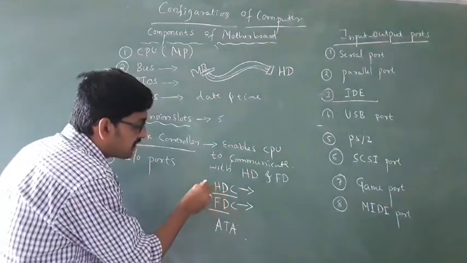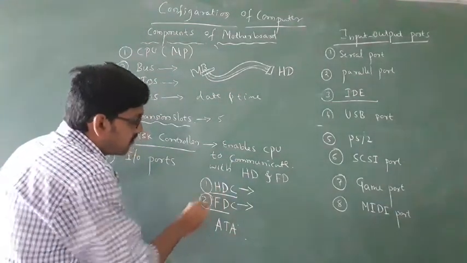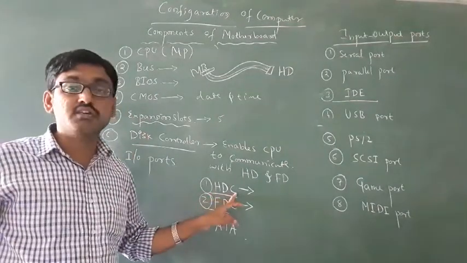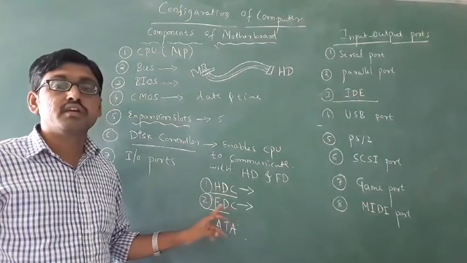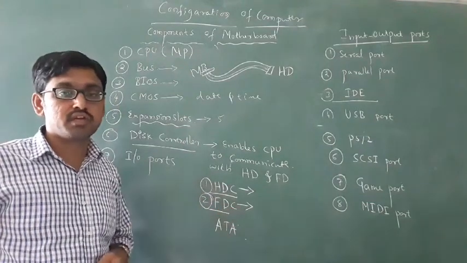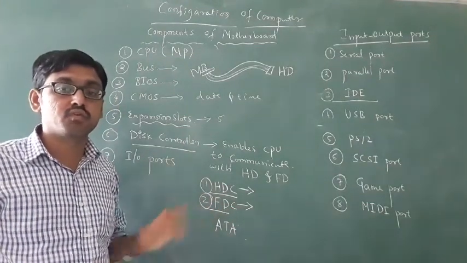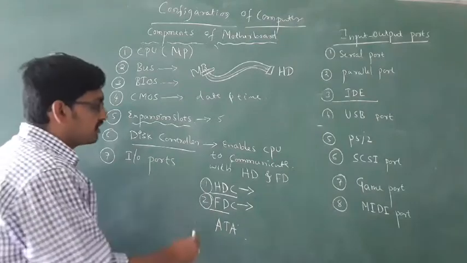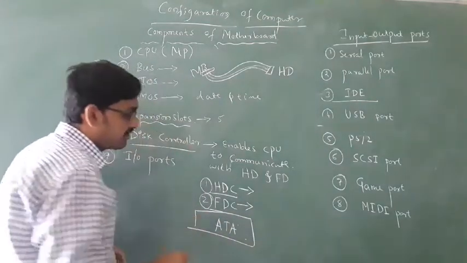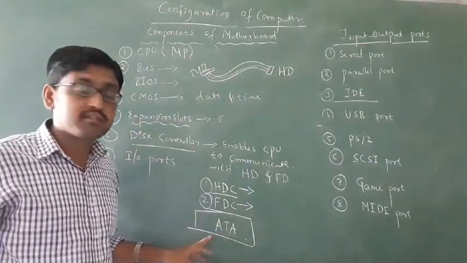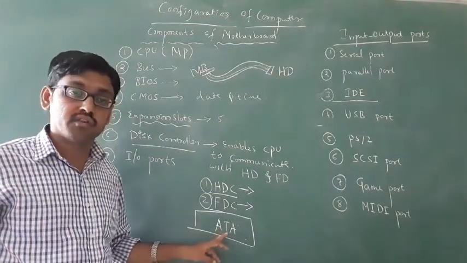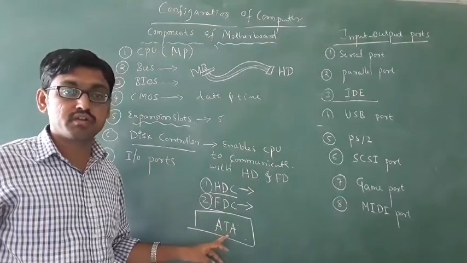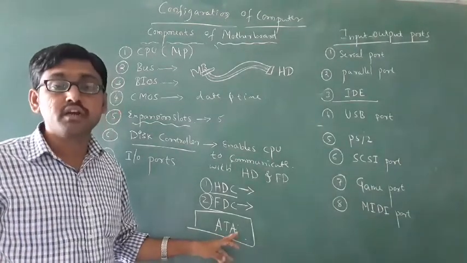Nowadays which disk controller are we using? There are 2 types of disk controller. One is HDC, hard disk controller. The second one is FDC, floppy disk controller. An example for a disk controller is ATA. ATA, you know AT already: AT means advanced technology, and A means attachment.